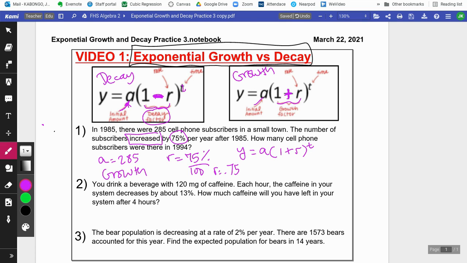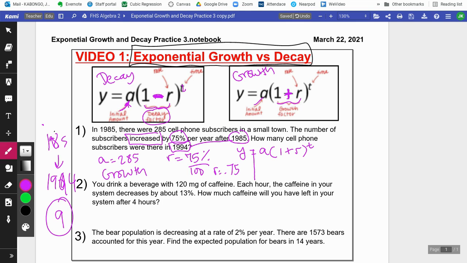All right, and then it says it's after 1985, but really the question is how many cell phone subscribers were there in 1994? So we have to go from 1985 to 1994. If I add 10, that will be 95. So that's about 9 years, right? All right, so let's go put this into work right here.